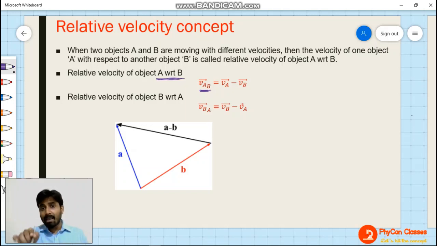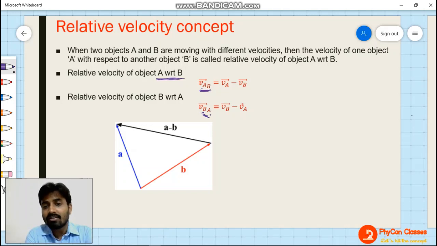Vector VAB means velocity of A with respect to B. This sequence of A and B really matters a lot. If you are writing VBA, then this is going to be the velocity of B with respect to A. Understand?